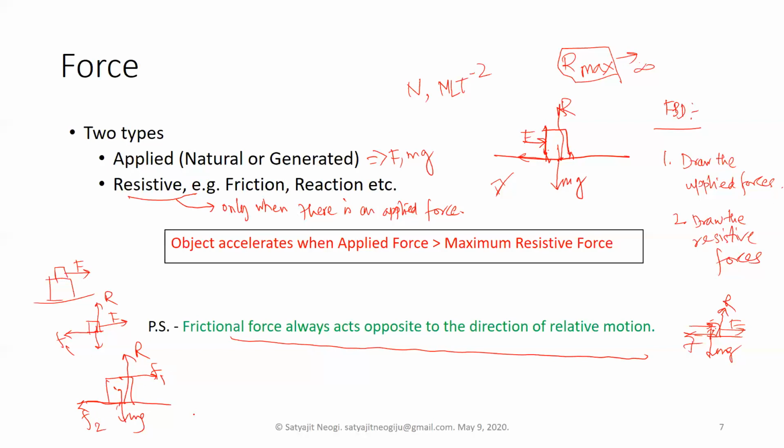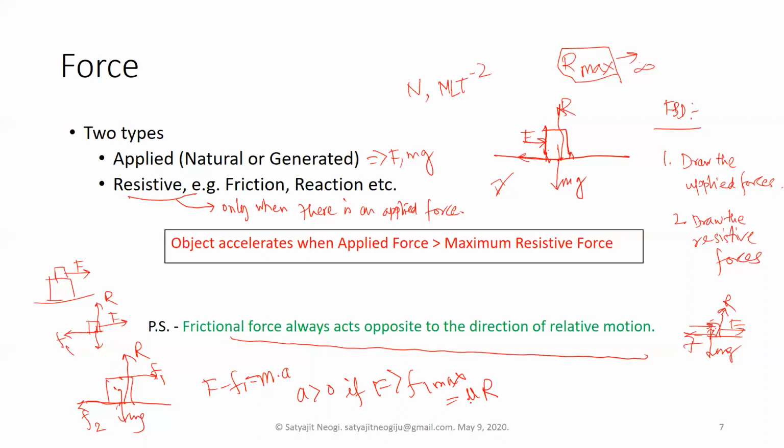So likewise you draw the free body diagrams and then you solve for it. If there is unbalanced force in any direction, then there will be acceleration, or if there is no unbalanced force, then there is no acceleration. So suppose you consider this one, then F minus F1 is equal to mass of the object into acceleration, but the acceleration is non-zero only if F is greater than F1 max, which is equal to mu R.